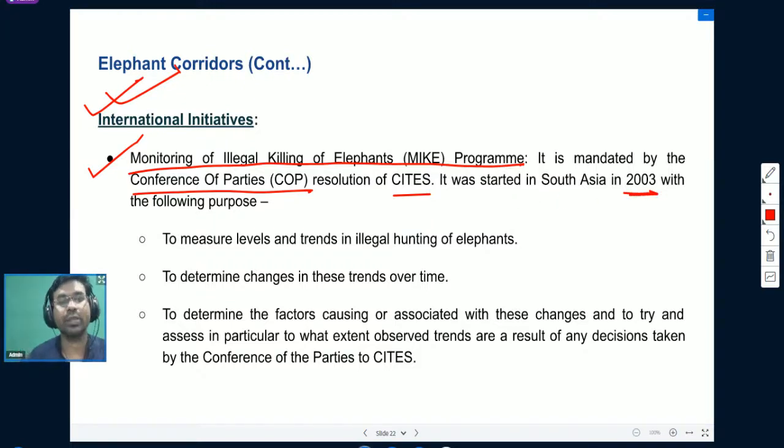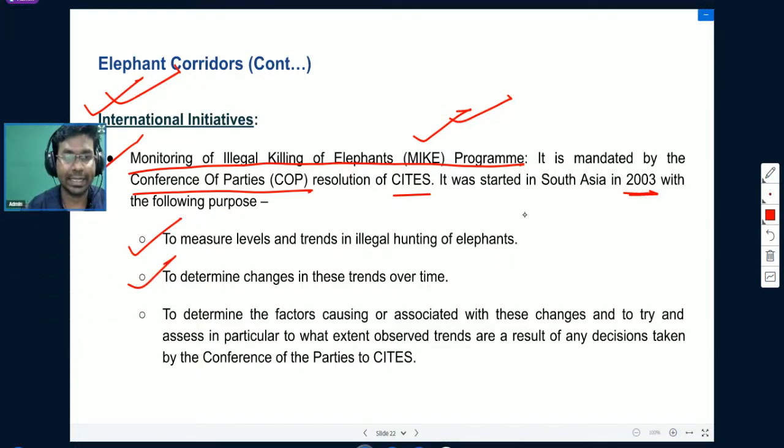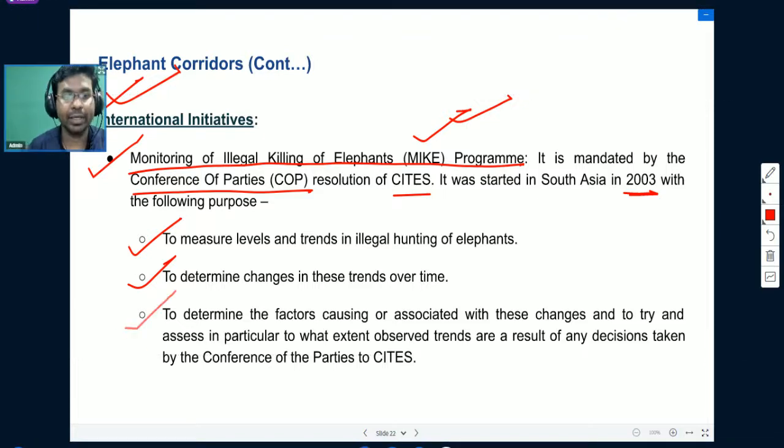What are the purposes of the MIKE program? Its purpose is to measure the levels and trends in illegal hunting of elephants and to determine changes in these trends over time, and to determine the factors that are causing or associated with these changes, and to try and assess in particular to what extent observed trends are a result of any decision taken by the Conference of Parties to CITES. So these are some of the purposes of the MIKE program.